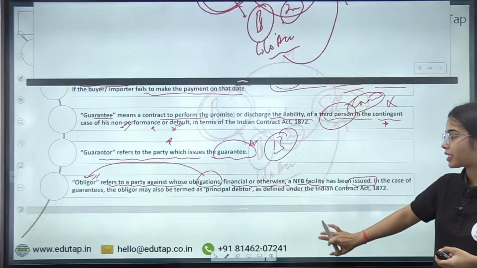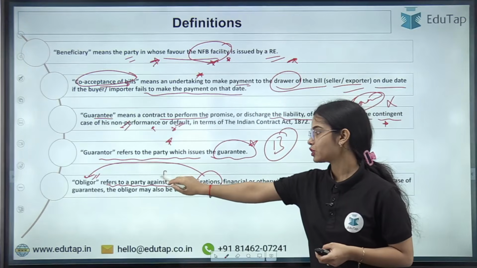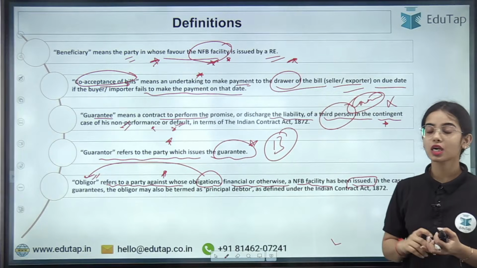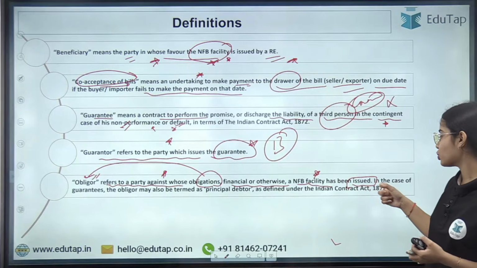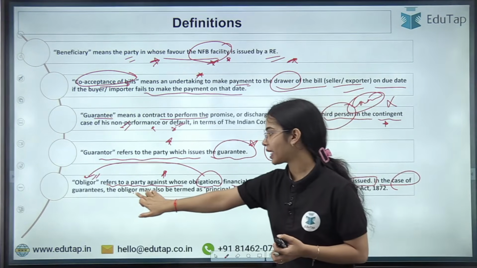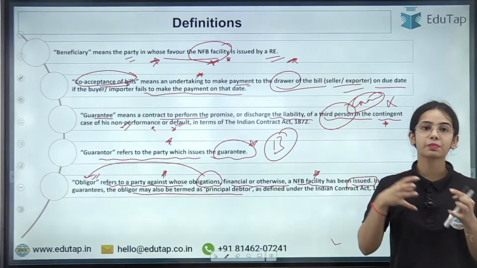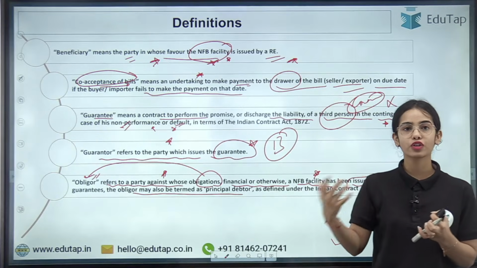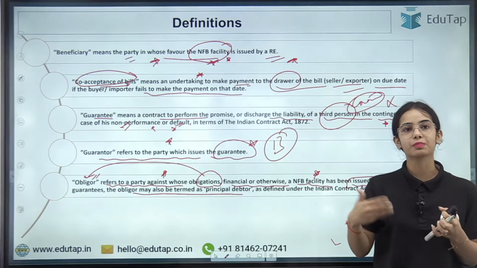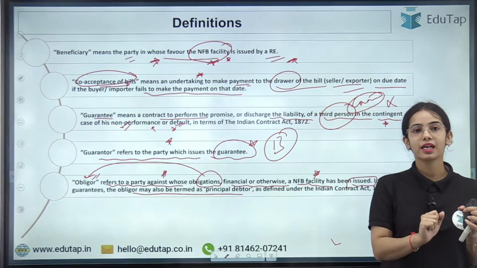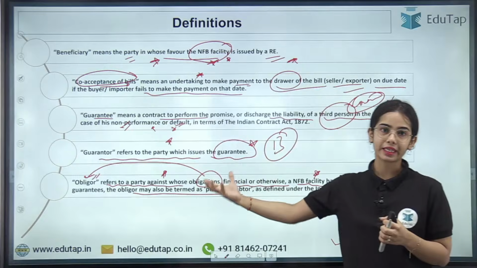In the case of guarantees, the obligor may also be termed as principal debtor, the one that has taken the debt. So against the debtor, the guarantee can be given,